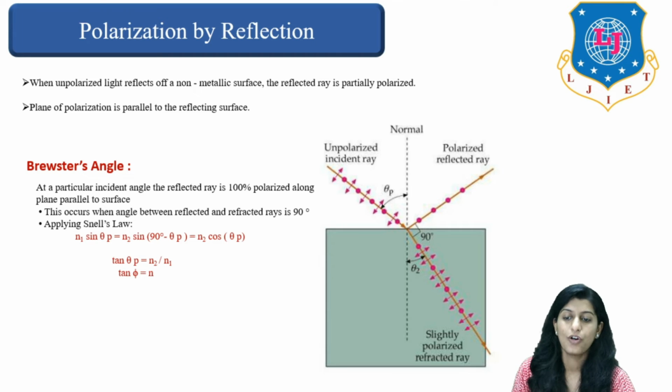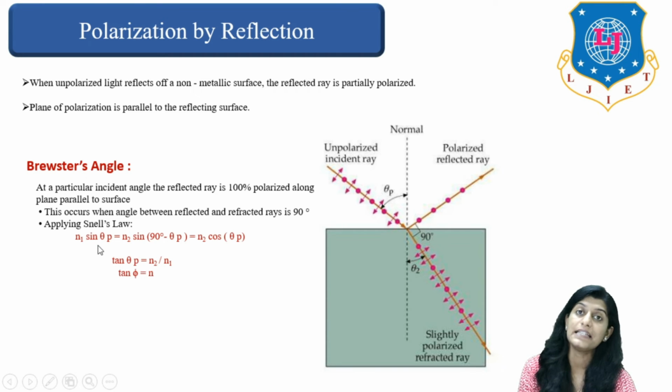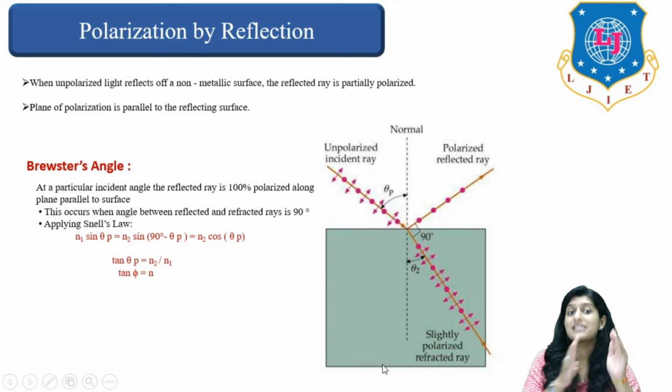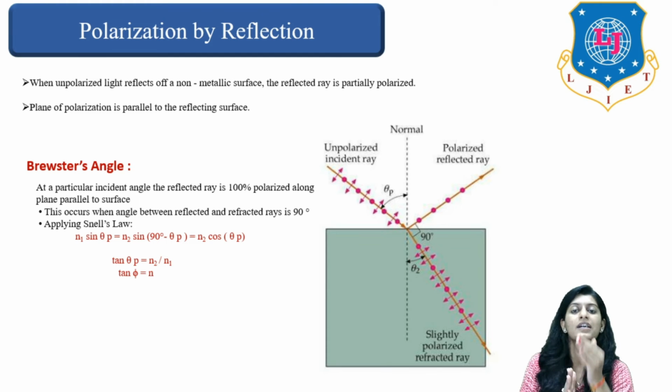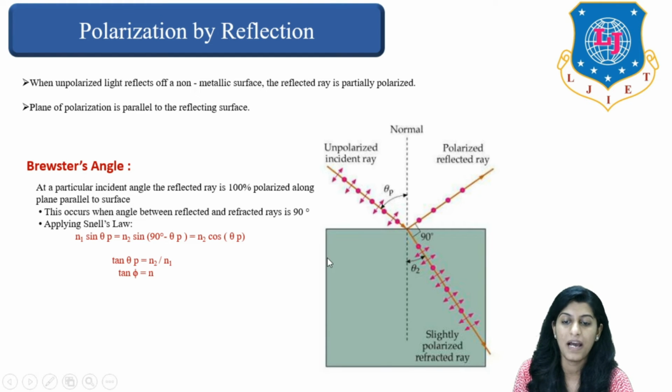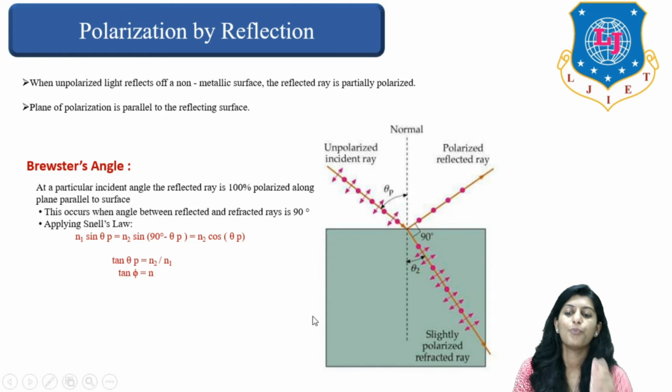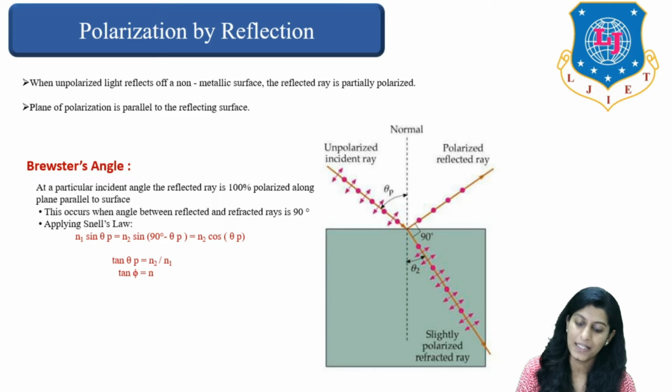Applying Snell's law, we can say n1 sine theta p equals n2 sine of 90 degrees minus theta p. Theta p is the incident angle of the unpolarized ray on the surface, right? So that is given by n2 cos theta p, or we can use tan theta p equals n2 by n1, which is our so-called Brewster's angle, right?